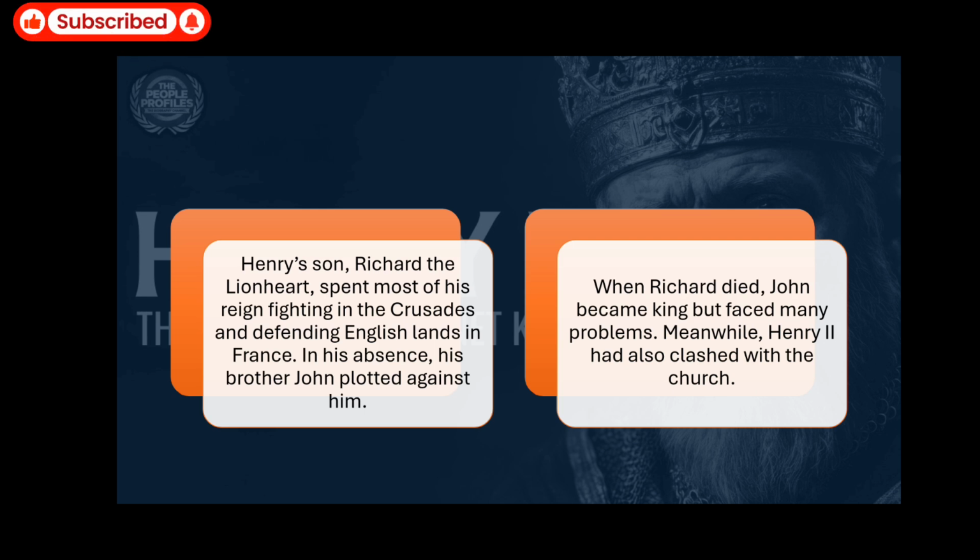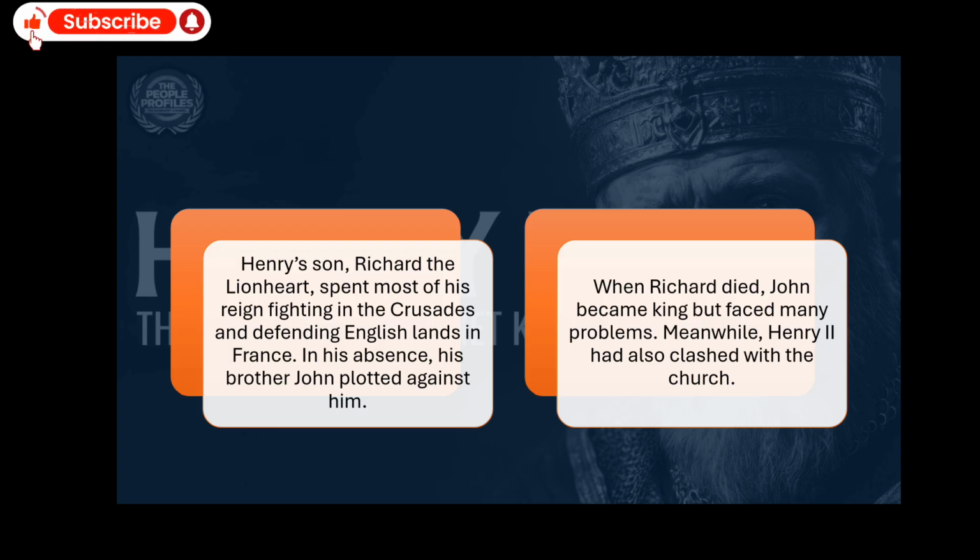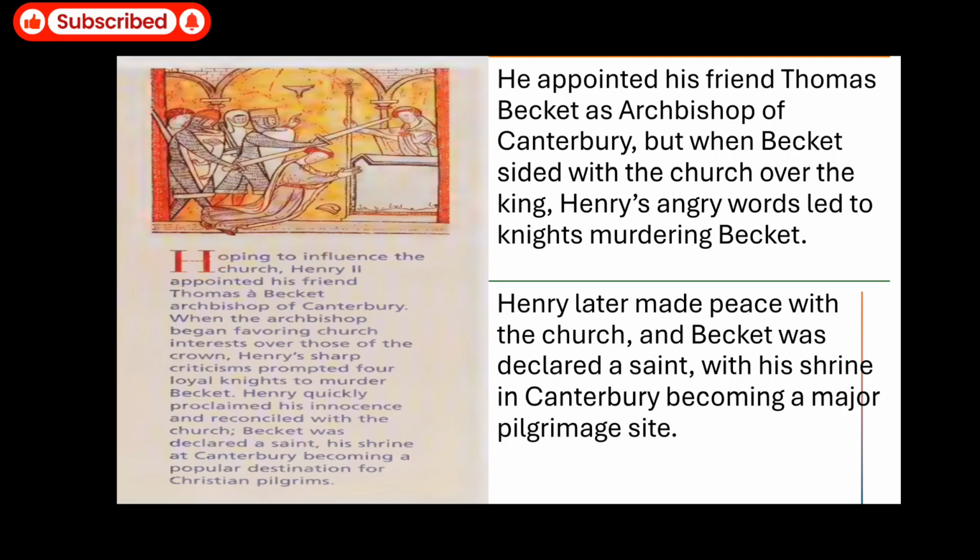Meanwhile, Henry II, the father of John, had also clashed with the church, with the Roman Catholic Church. What kind of clash was there?